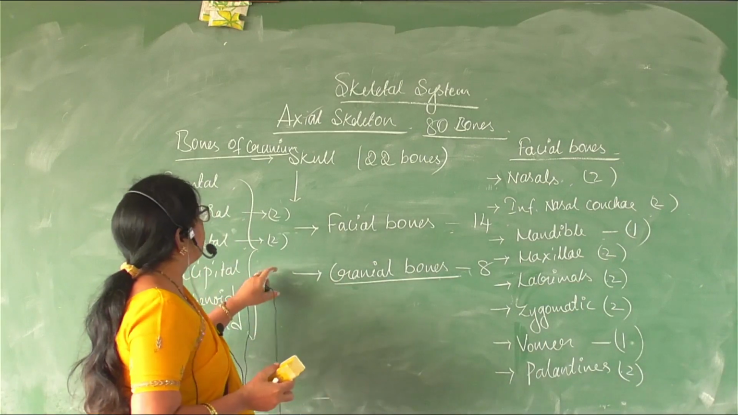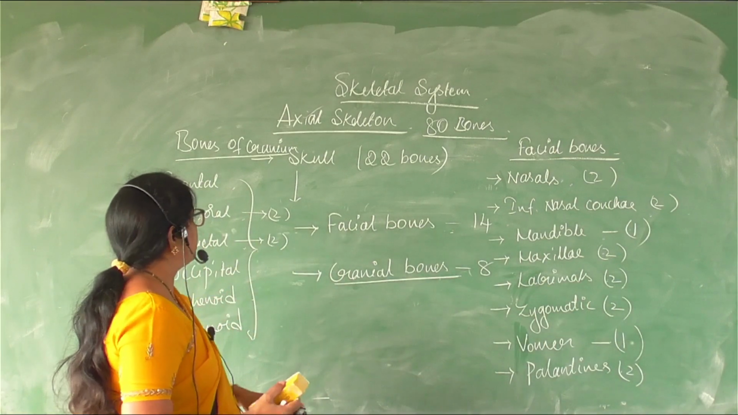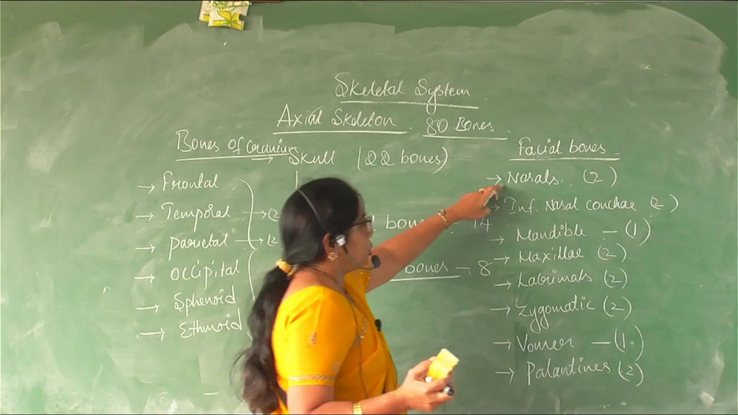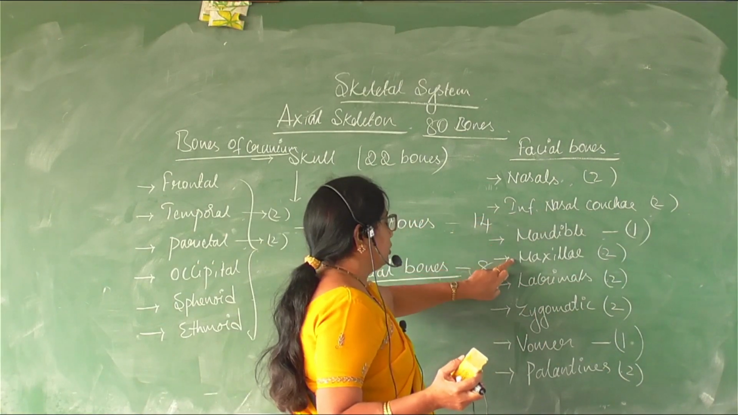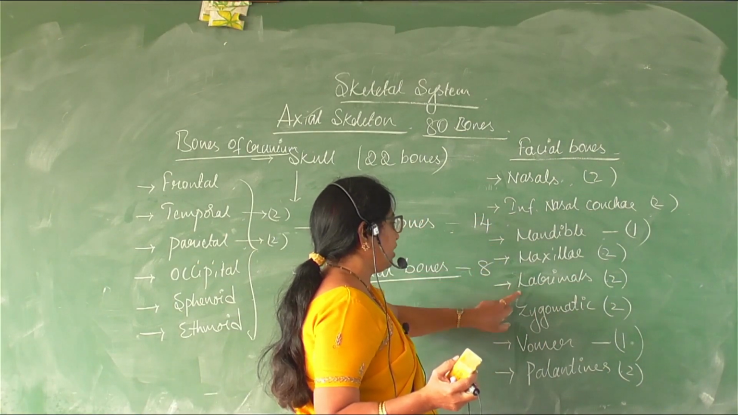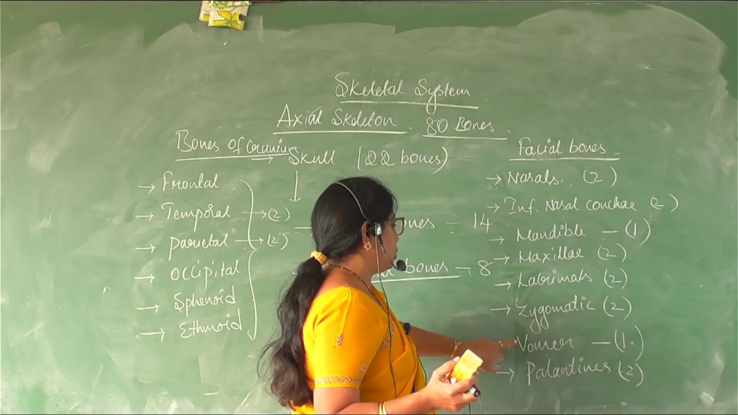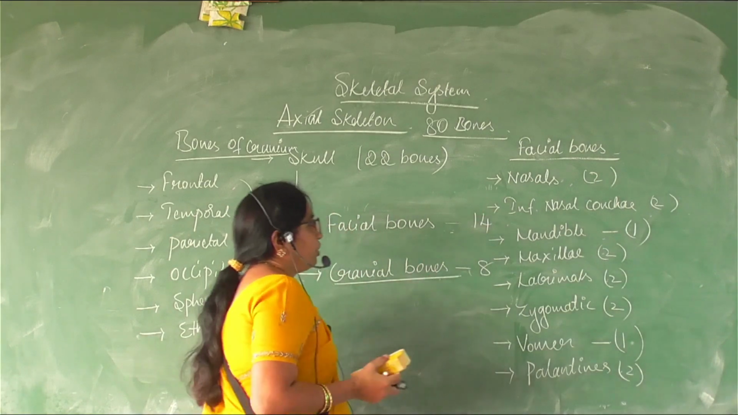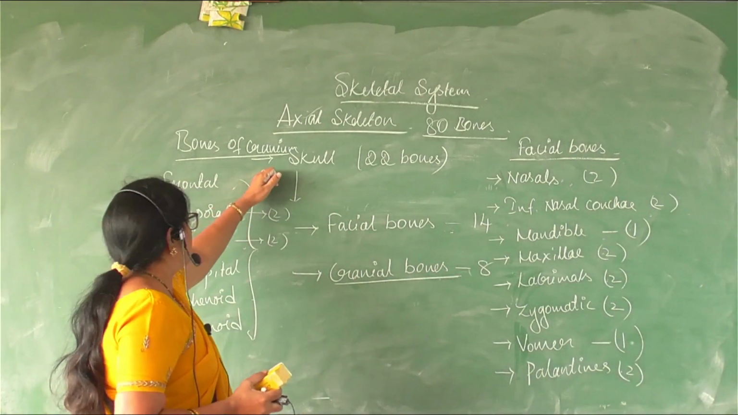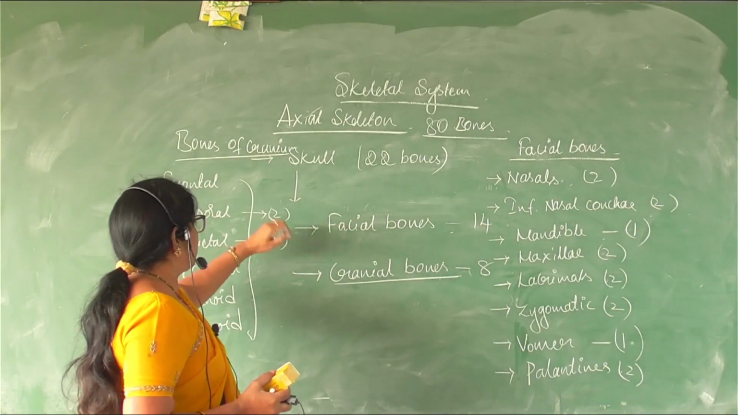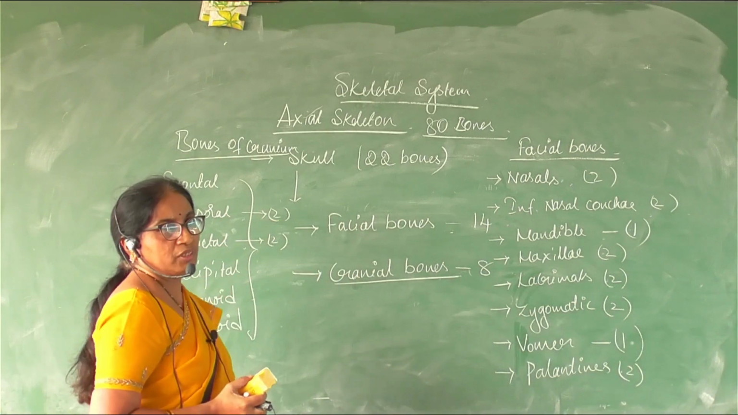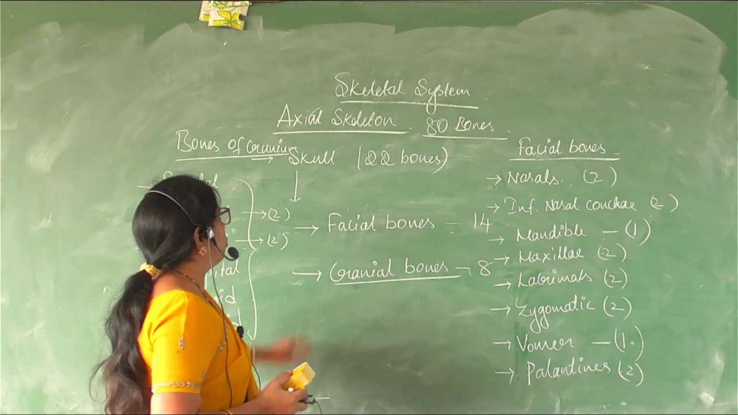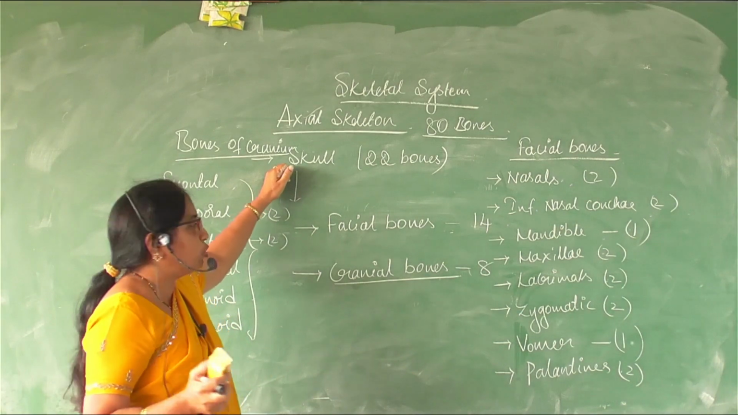How much is it? Nasals 2 plus 2, 4, 5, 7, 9, 11, 12 plus 2, 14, right? So 14 facial bones, and the bones of the cranium are 8 in number. So a total of 22 bones in the skull.